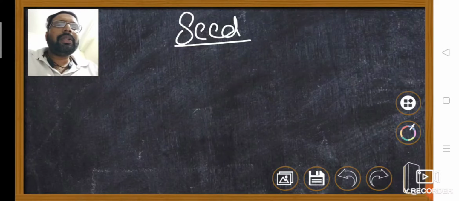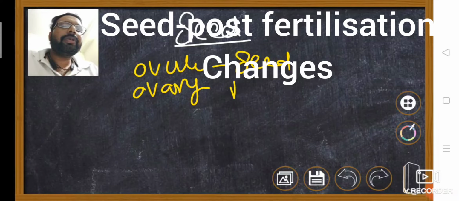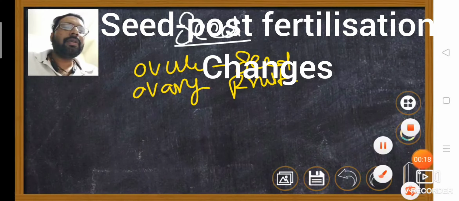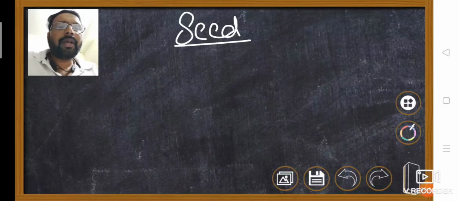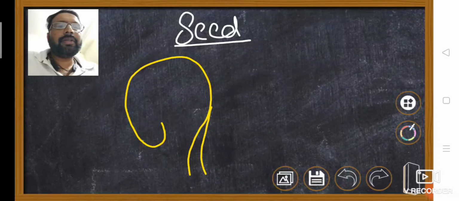So after fertilization, the ovule develops into seed, and the ovary develops into fruit. In depth, we have to discuss. For example, this is the anatropous ovule. It has a funiculus.